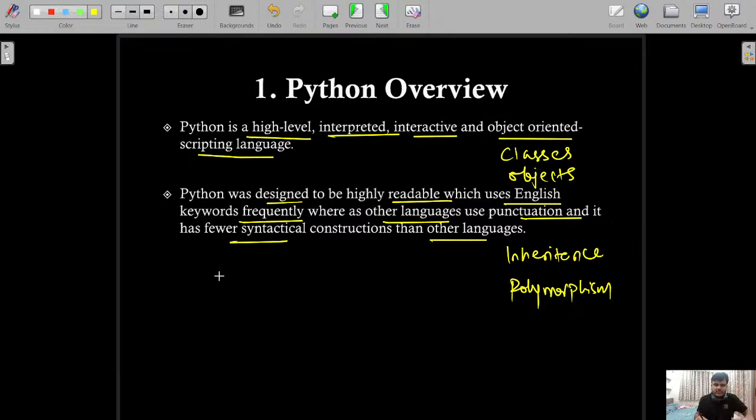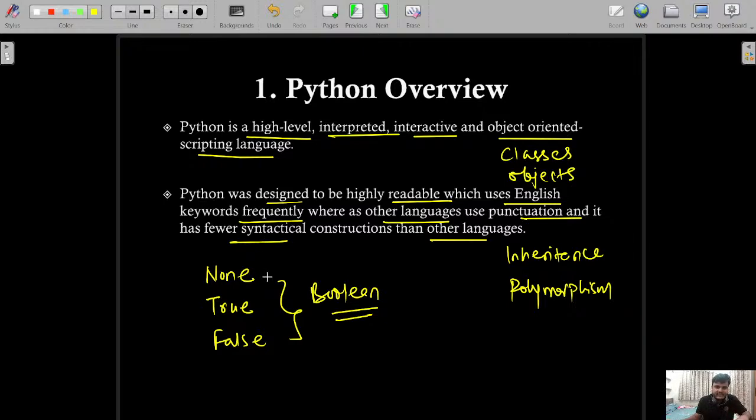If you work with Python, there are keywords which look similar to English words. Some of the keywords, for example, None. If it is True, if it is False, you know that all these are boolean type, and the same we can use in our programming. That is why Python is called a high level language closer to humans, and it uses English keywords frequently.